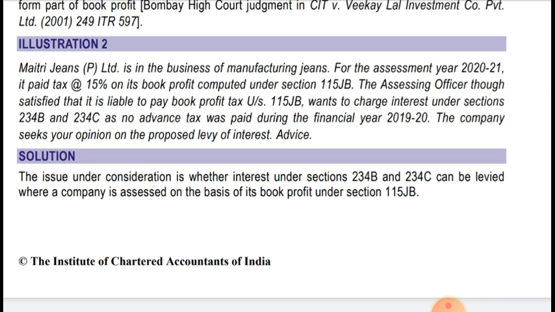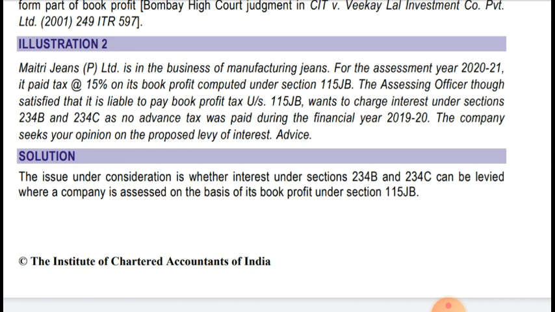Mac Jeans Private Limited is in the business of manufacturing jeans. For the assessment year 2021, it paid tax at the rate of 15% on its book profit computed under section 115JB. The assessing officer, though satisfied that it is liable to pay book profit tax under section 115JB, wants to charge interest under sections 234B and 234C, as no advance tax was paid during the financial year 2019-20. The company seeks your opinion on the proposed levy of interest.